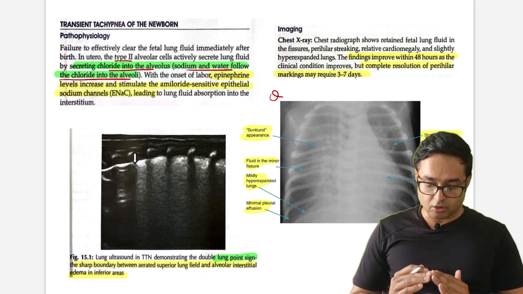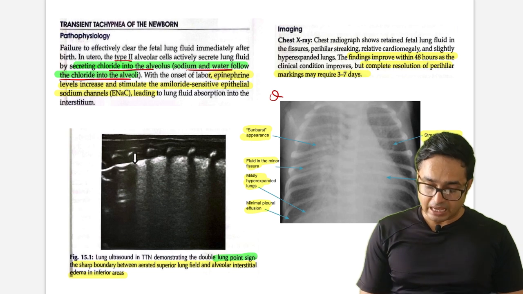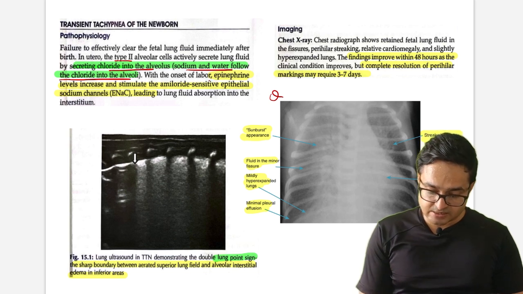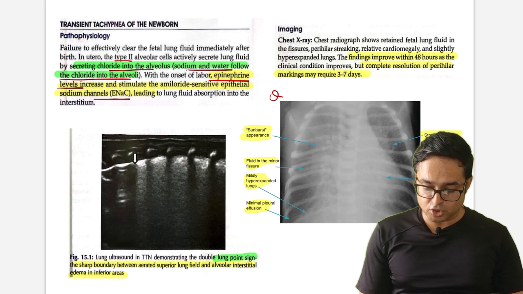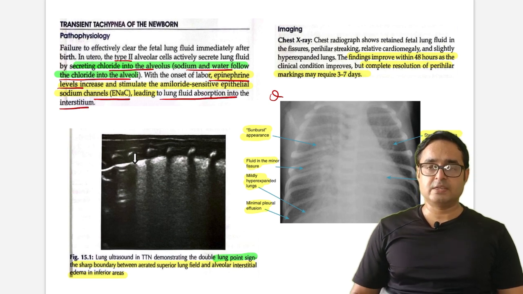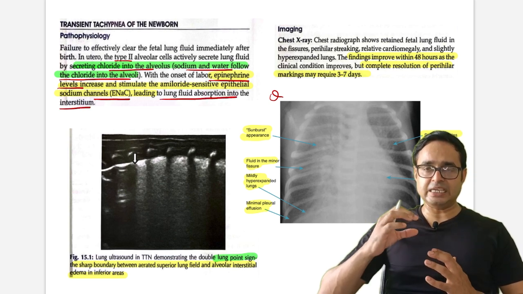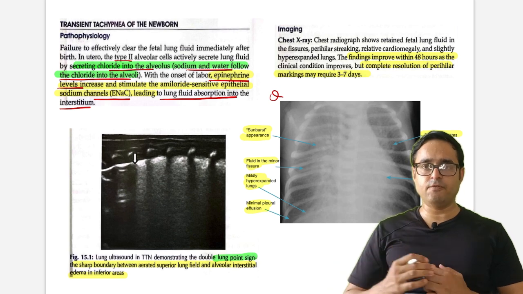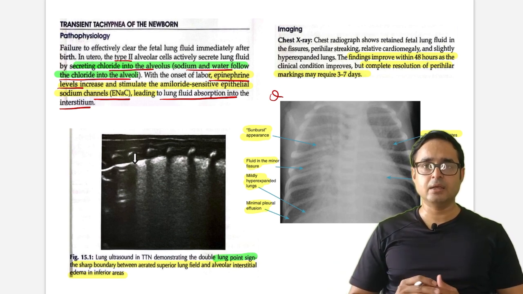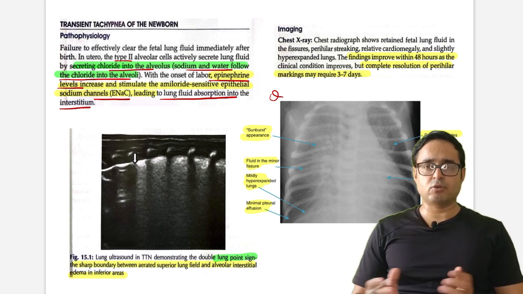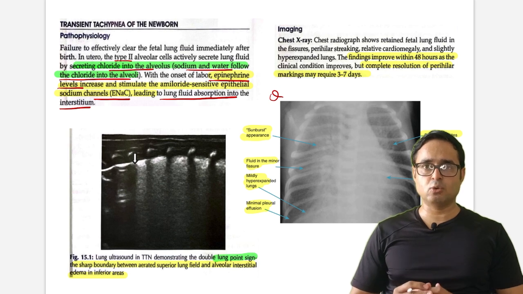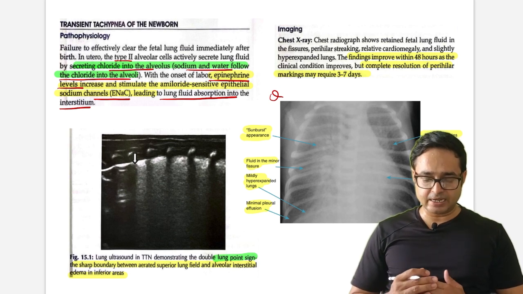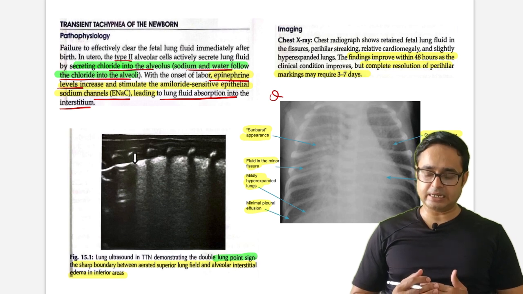With onset of labor, epinephrine levels increase and stimulate ENaC channels, which leads to absorption of fluid. So basically, epinephrine increases, ENaC channels absorb the fluid. But what happens in TTNB? In precipitous delivery or cesarean section, there is no time for physiological adjustment, which leads to fluid accumulation and TTNB.